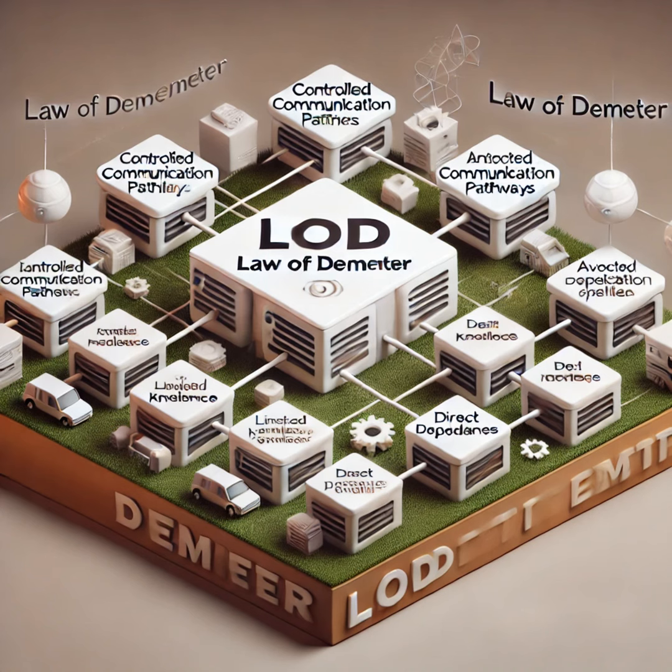So for our listeners who are now fired up about LoD and ready to put it into practice. Ready to declutter their code. Exactly. What's one key takeaway, one golden nugget of wisdom that they should keep in mind? Here it is.